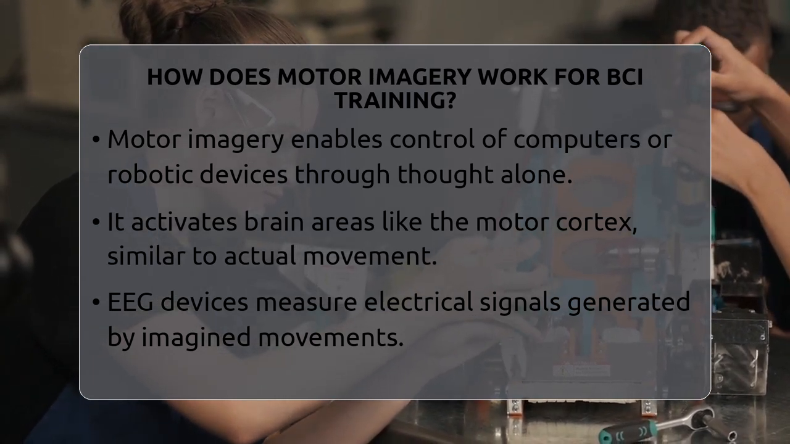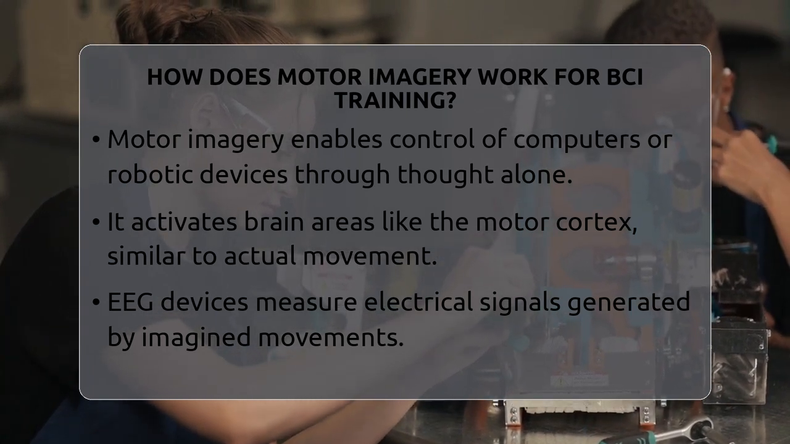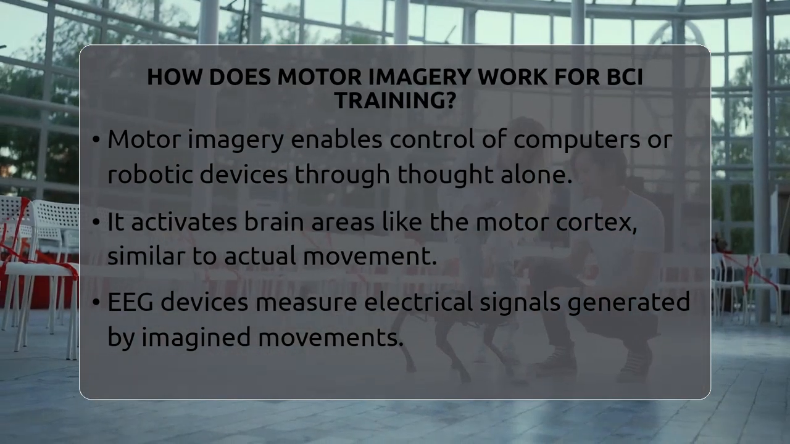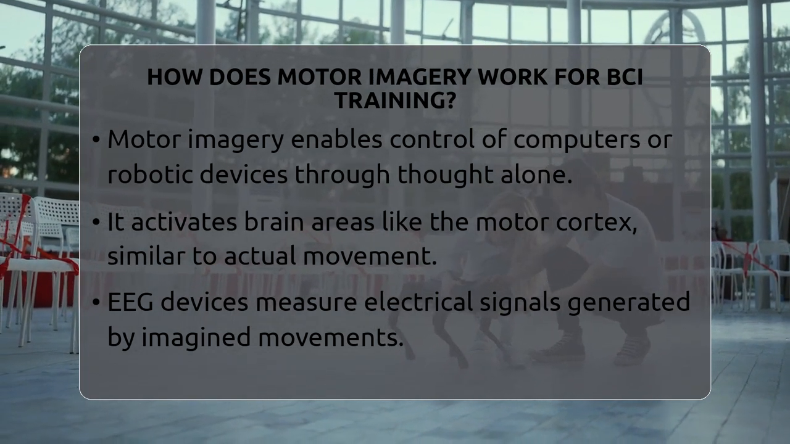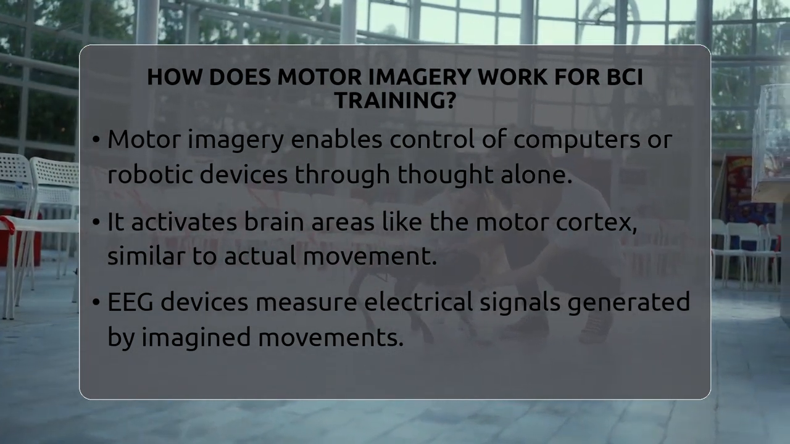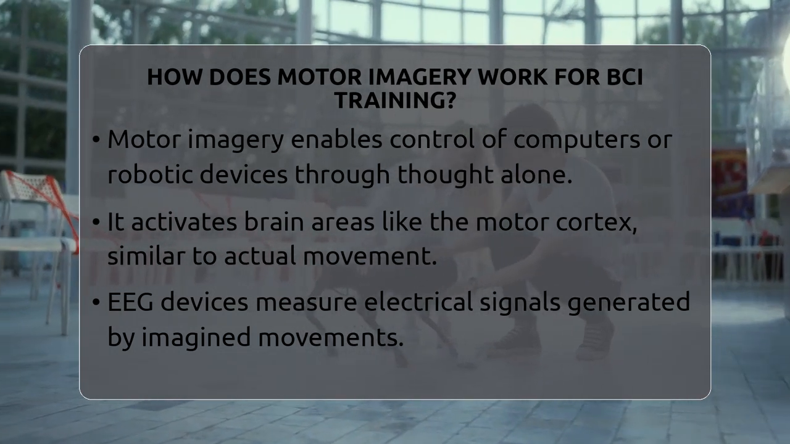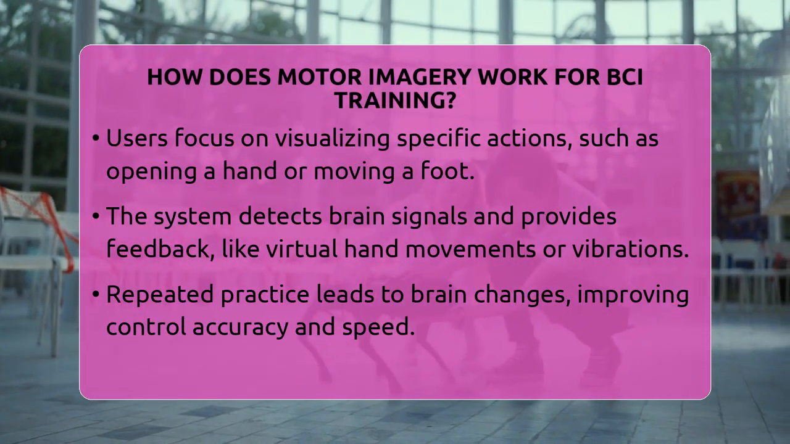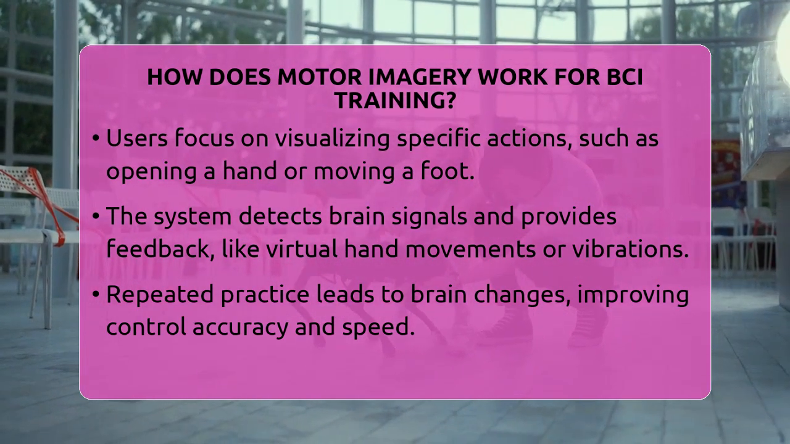When you think about moving a part of your body, certain areas of your brain, especially the motor cortex, become active. These areas light up in a way similar to when you actually move. This activity creates electrical signals that can be measured with devices called electroencephalography, or EEG. EEG records the brain's electrical signals from the scalp, capturing the activity caused by your thoughts.